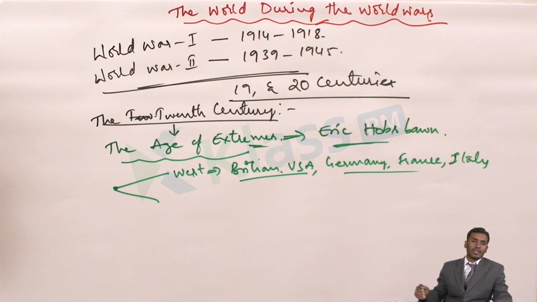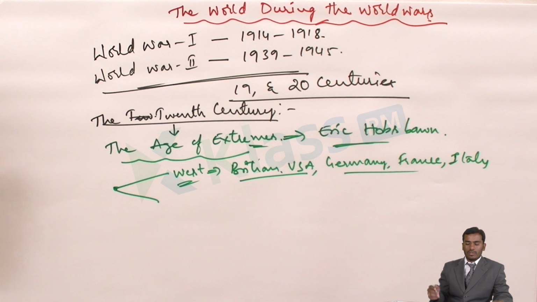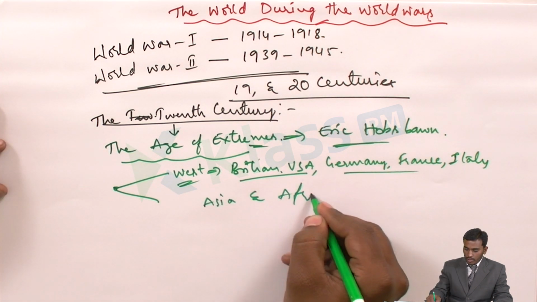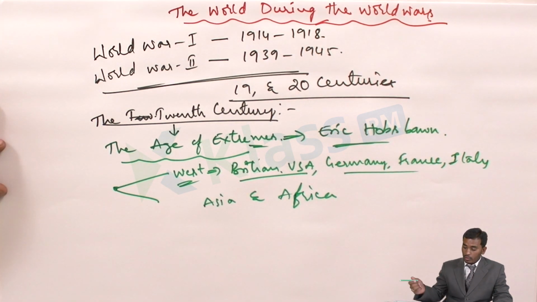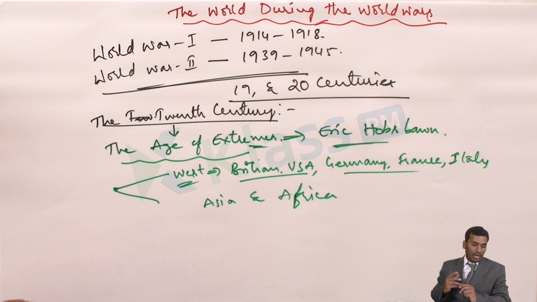West here means the Western nations. Along with the colonies of Asia and Africa, they were divided into two industrialized groups. The industrial countries had split into two enemy groups or blocks.